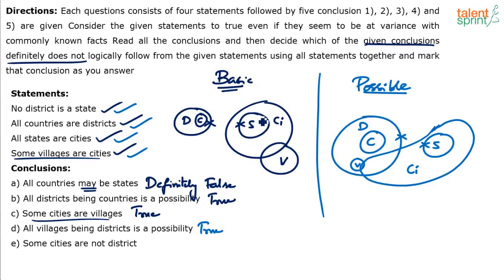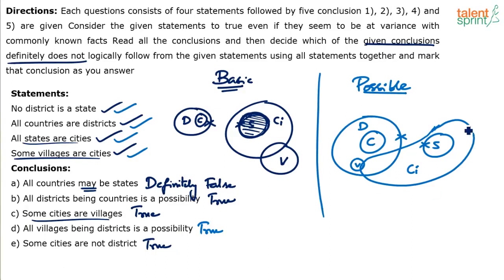True. See, these cities which are overlapping with states cannot be districts. Actually, states cannot be districts, but there will always be some cities which are overlapping with states. All the states are cities, so these states which are cities cannot be districts. So definitely there are always some cities which cannot be districts. So some cities are not district is definitely true. You draw any diagram, even in this diagram, you will find that some cities are not district.